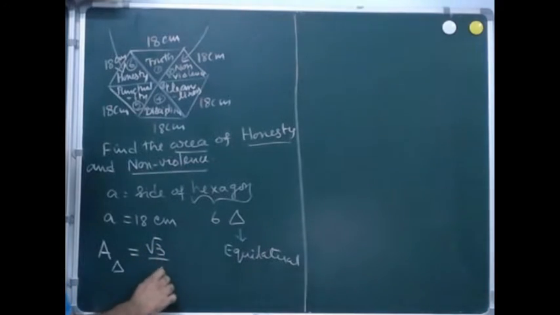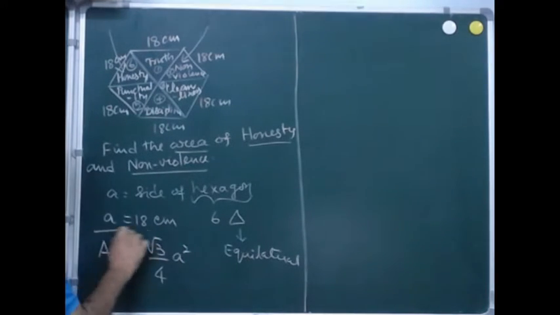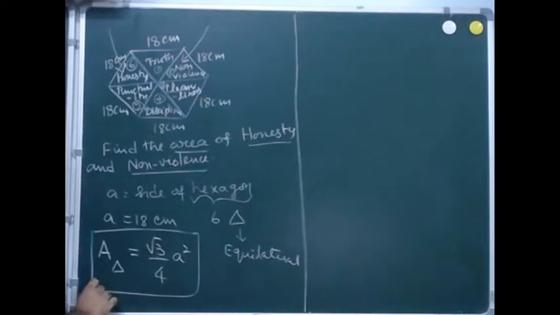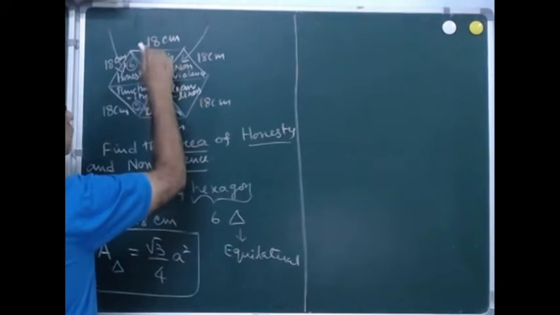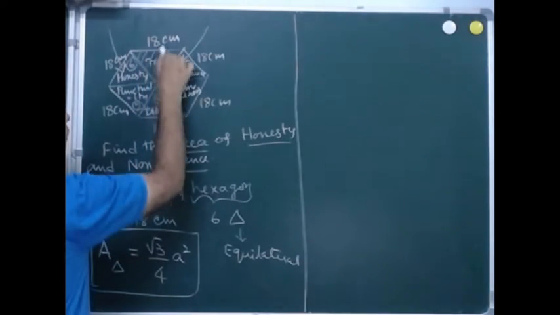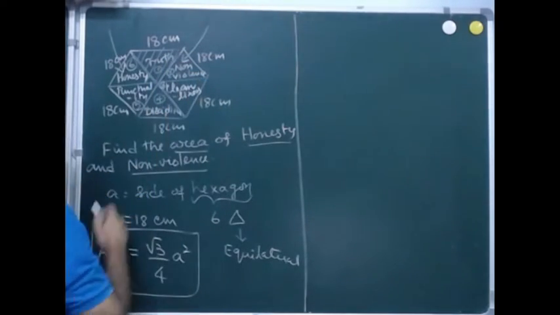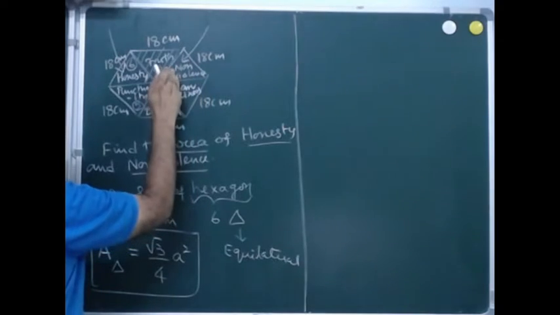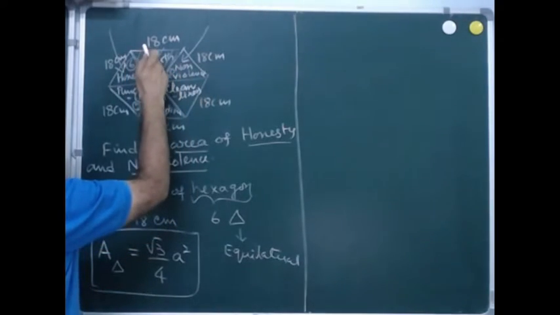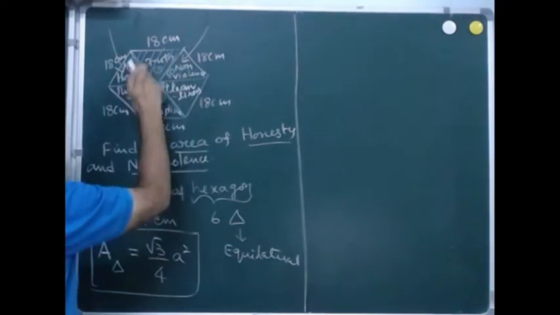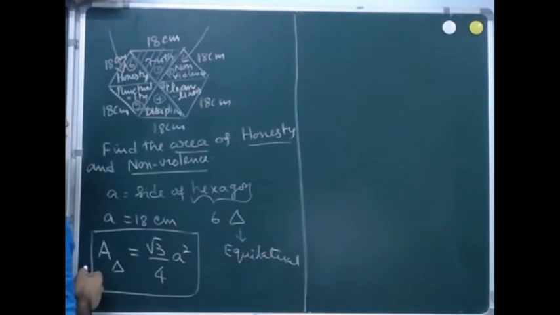So this is the formula, root 3 by 4 A square. Let me shade one triangle. Here you have got the truth triangle as well as the non-violence triangle. So our idea is, if you find out one triangle, you can apply it to all the triangles.